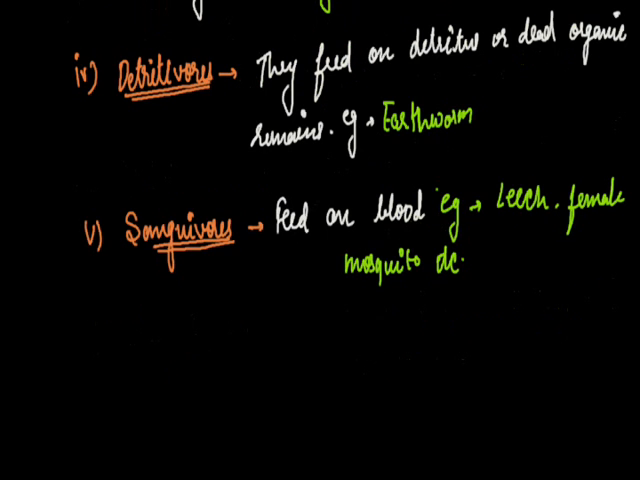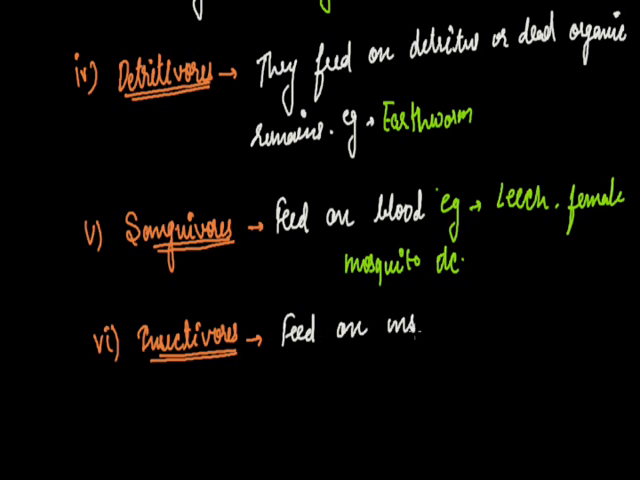Now after sanguivores, the next category is insectivores. As we can understand by the name, insectivores are those organisms which feed on insects. Insectivores can be animals and they can be plants also. Insectivore animals include the anteater. Among birds, the insectivore bird is the house sparrow. A mammal, the bat, is also an insectivore.